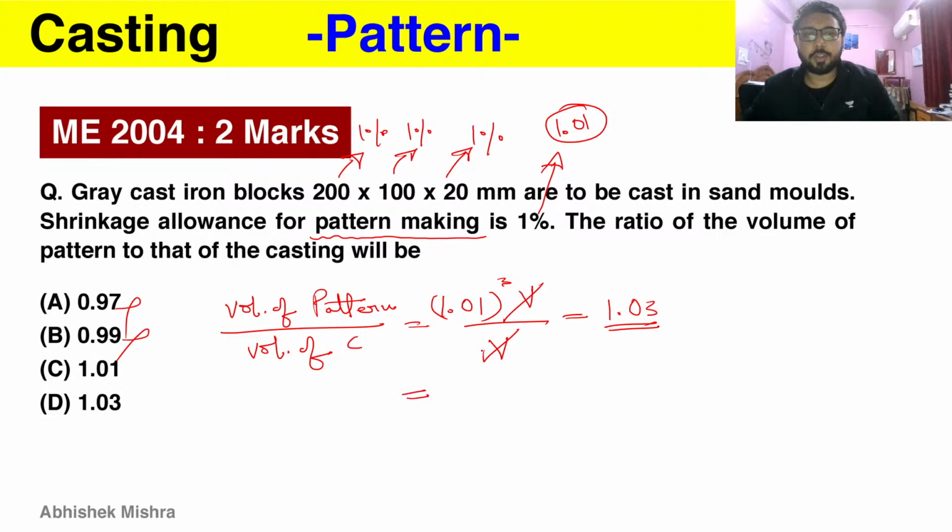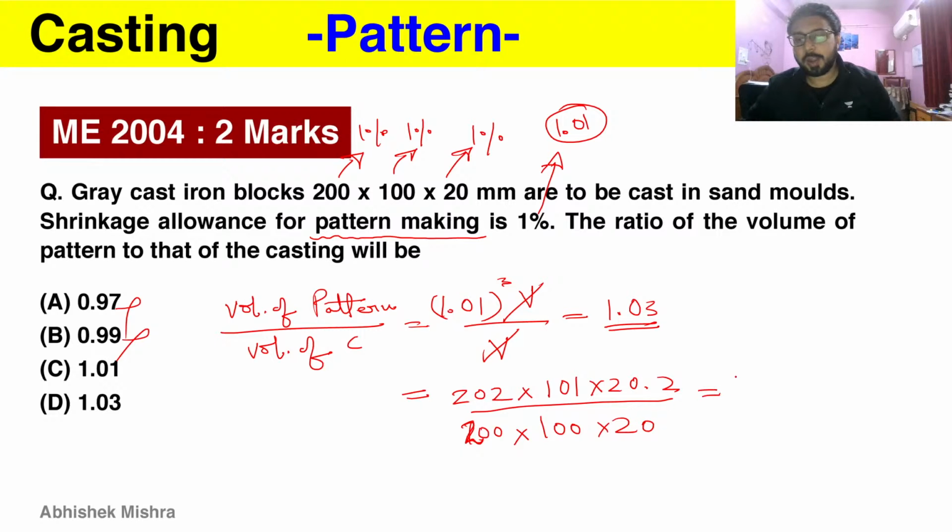There is one more option where you increase the 200 by 1%, it becomes 202. Then this becomes 101, this becomes 20.2. Then you have to find the volume of casting, which is simply the multiplication of all the dimensions provided. If you do this also, you will find the same answer. But my trick is better, because it does the question quickly, with less calculation and less possibility of error. So the answer here should be D. Let's move forward.